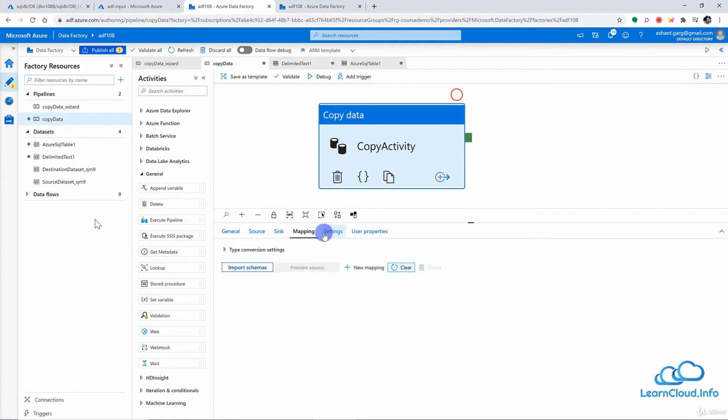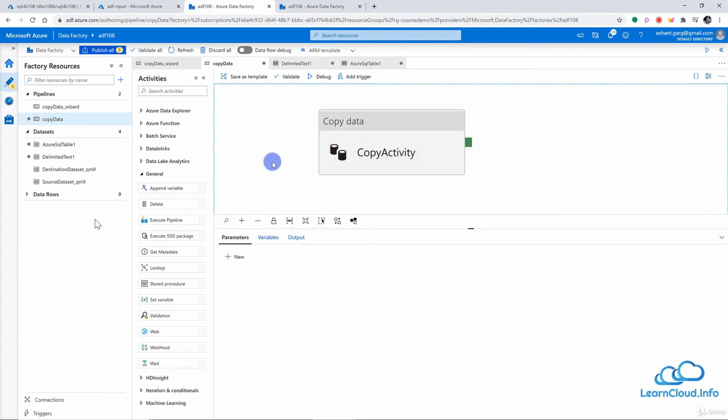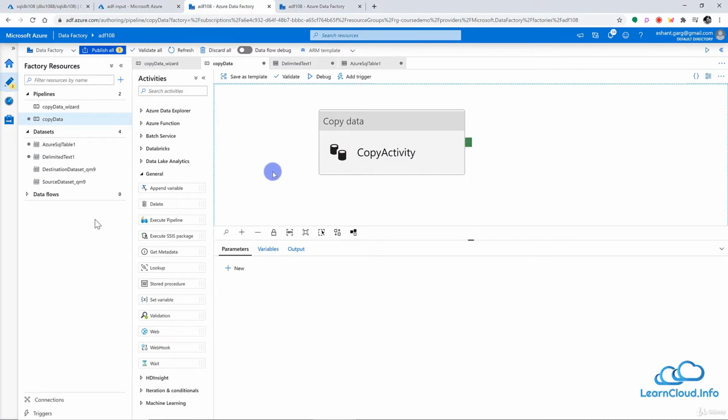Now the last thing I have to do is I need to go to the pipeline here. If I click on the blank space, I can see pipeline related parameters and different configurations here. So let me create a parameter at the pipeline level.